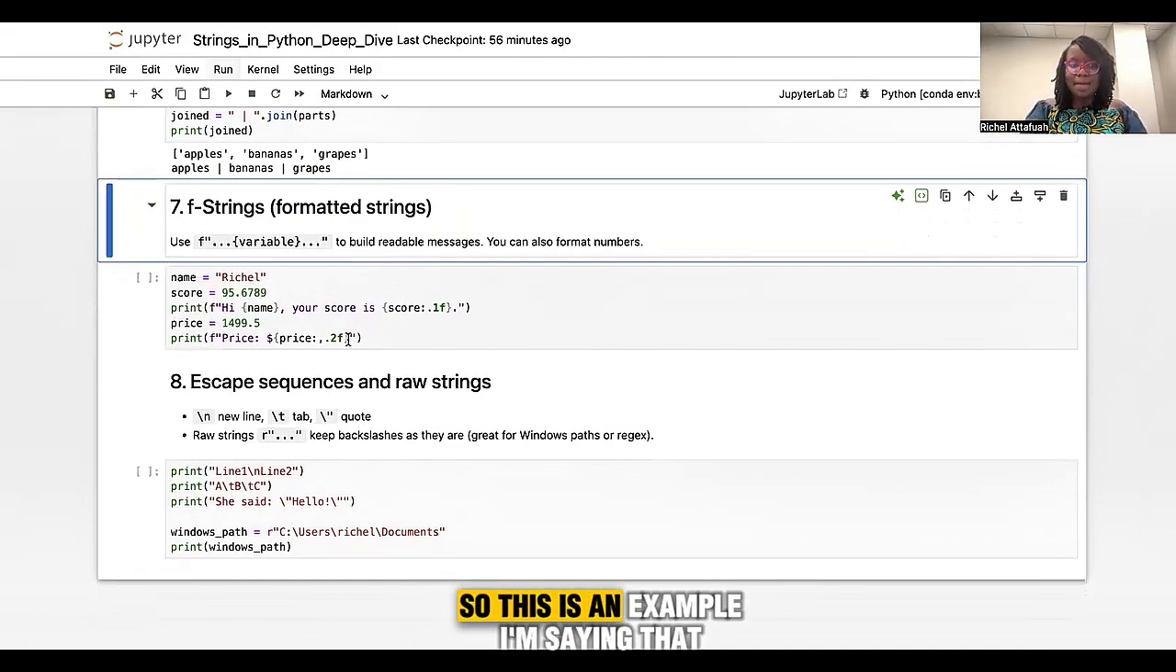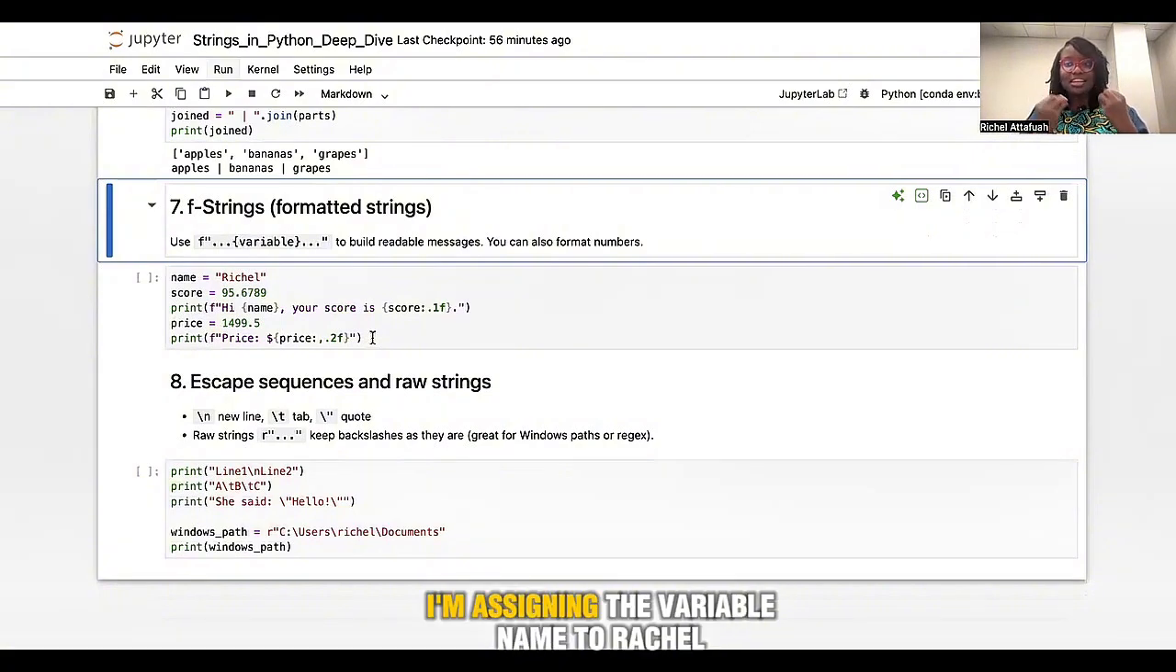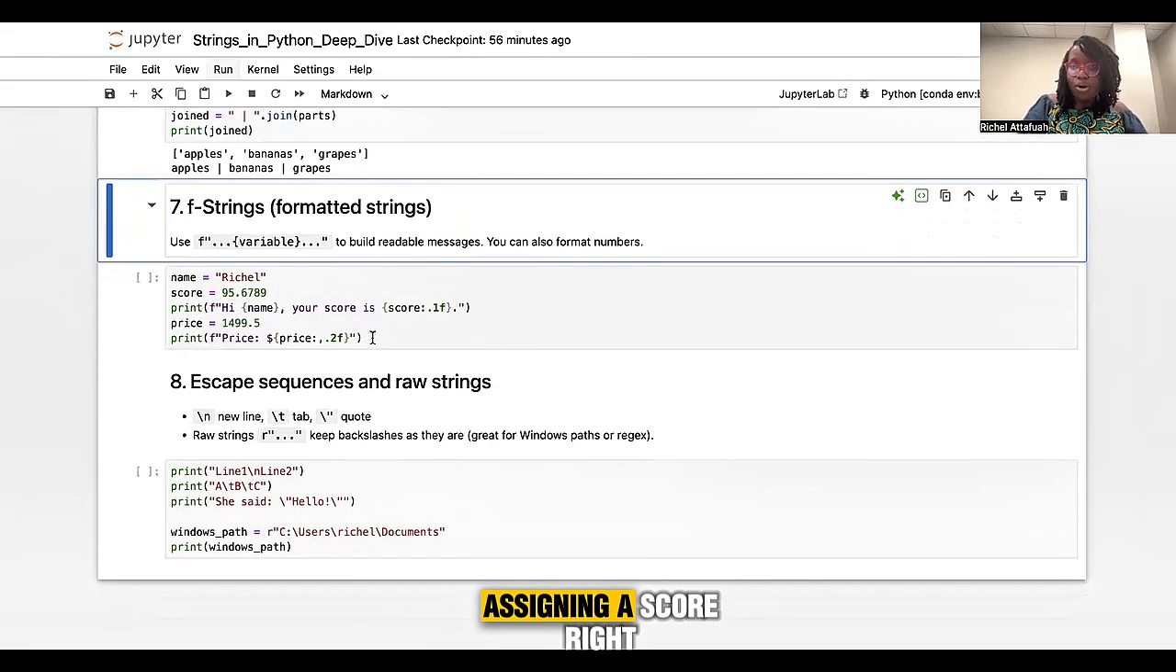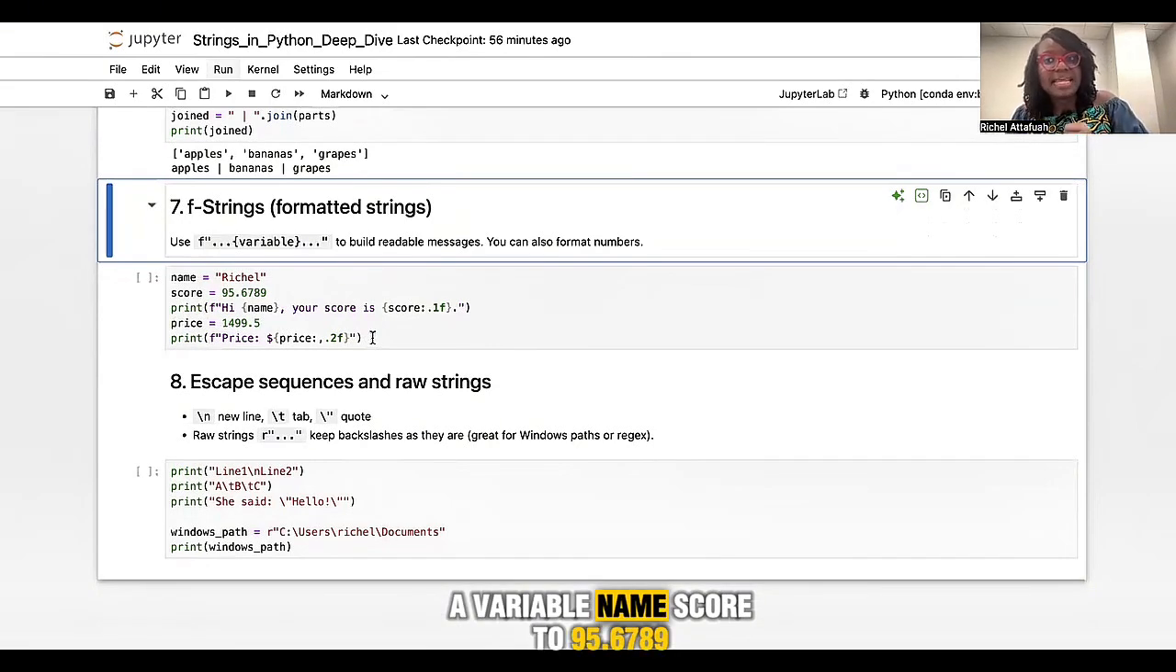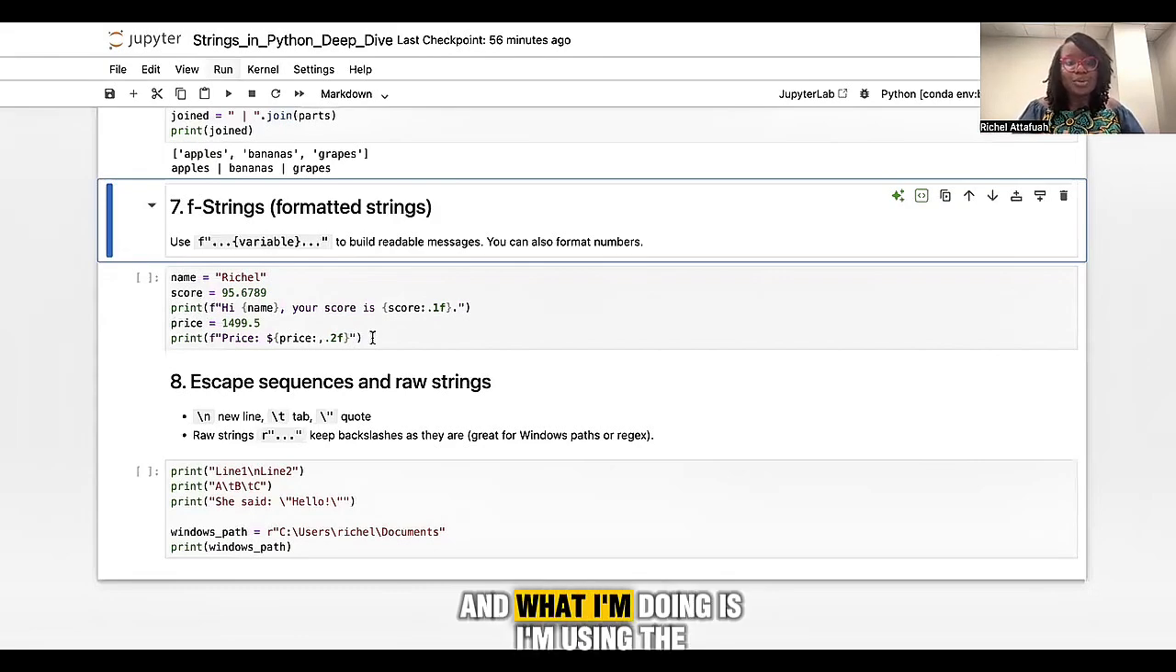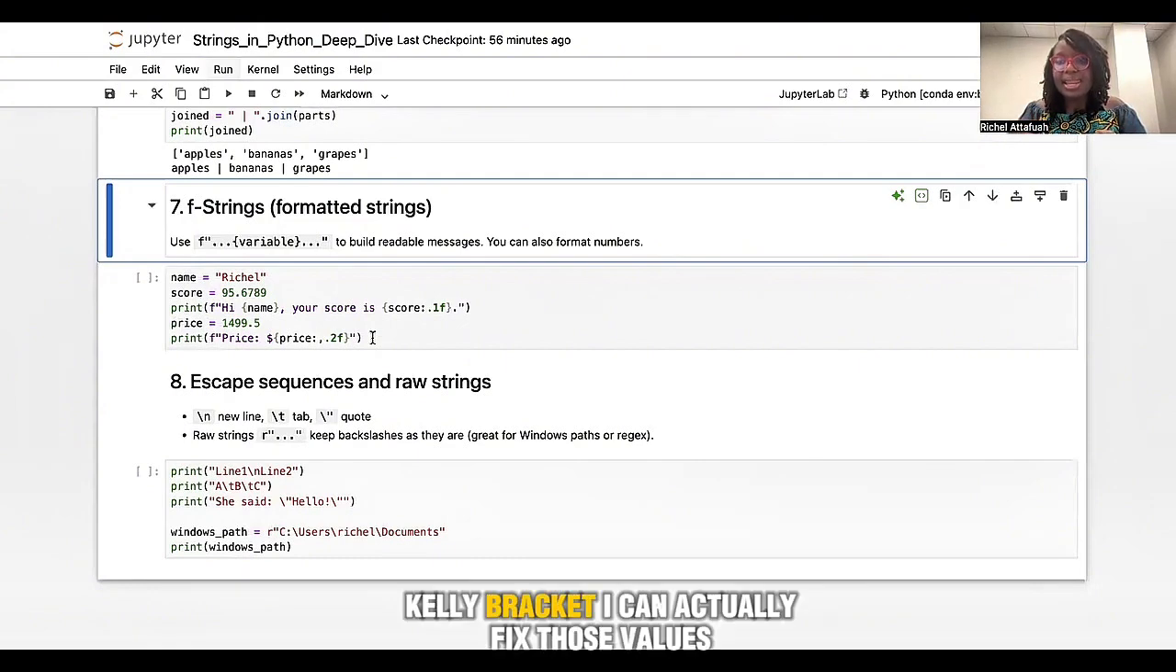So this is an example. I'm assigning the variable name to Richel, and assigning a variable score to 95.6789. And what I'm doing is I'm using the F string so that I can put these values into the string. Where I put the F string with the curly brackets, I can actually fix those values in it.